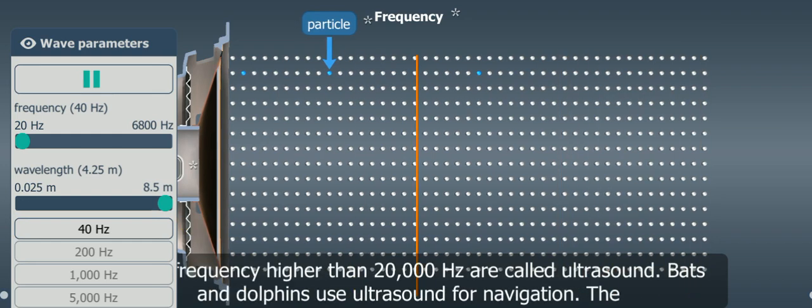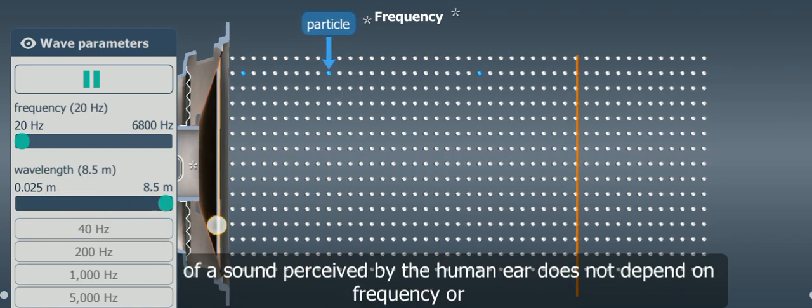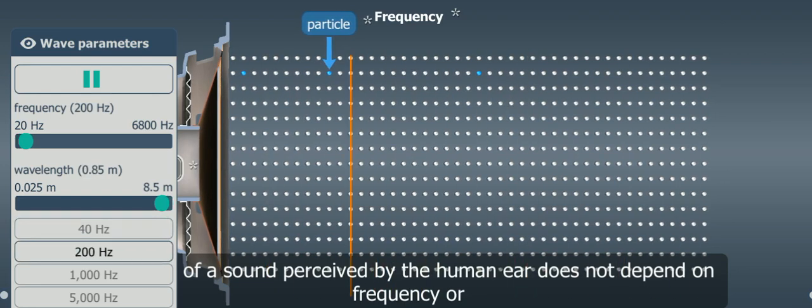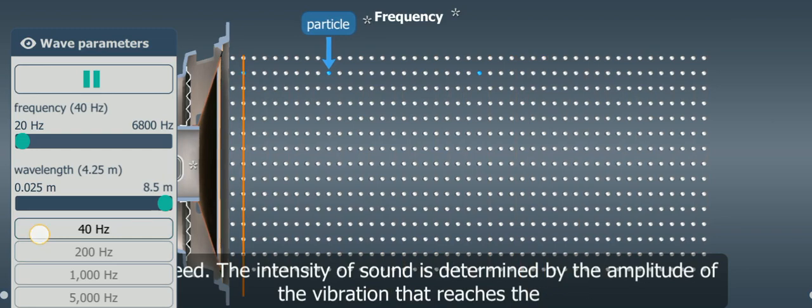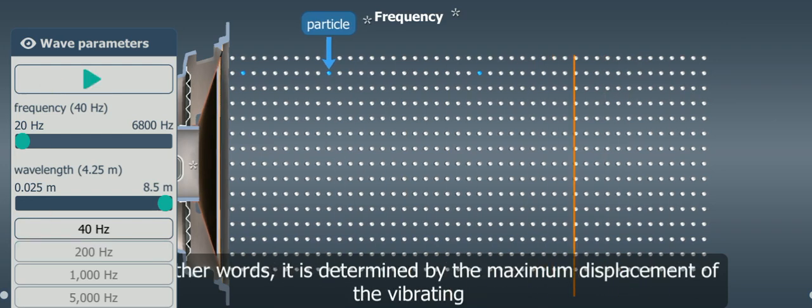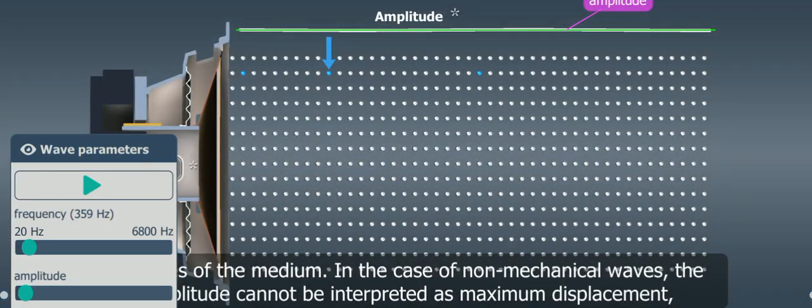The human ear can detect sound waves with frequencies between 20 Hz and 20,000 Hz. Very deep sounds with a frequency lower than 20 Hz are called infrasound. Very high sounds with a frequency higher than 20,000 Hz are called ultrasound. Bats and dolphins use ultrasound for navigation. The intensity of a sound perceived by the human ear does not depend on the frequency.